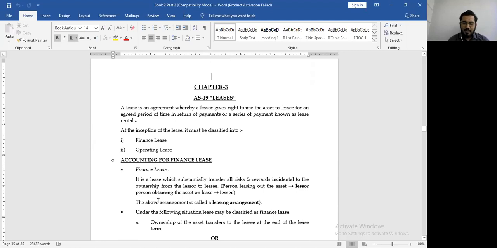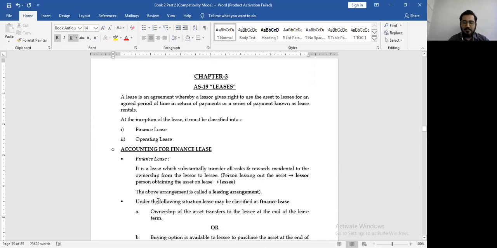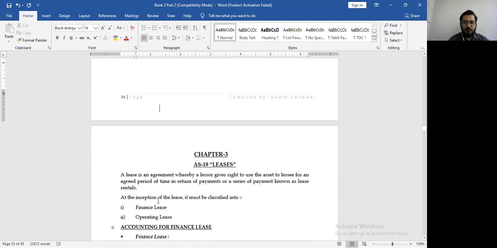Let me quickly once again revise the entire accounting standard 19, and I think that would be sufficient for today. We will revise the entire standard. Please pay attention so that you also revise. Go back home, or go back today and revise the entire accounting standard 19, and then tomorrow we will be in a position to finish off this accounting standard. Right, okay, and tomorrow I will also inform you which next accounting standard we are planning to proceed with.